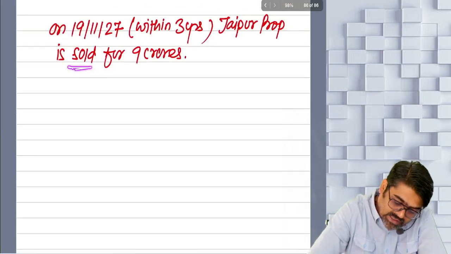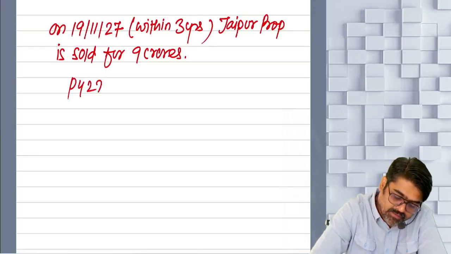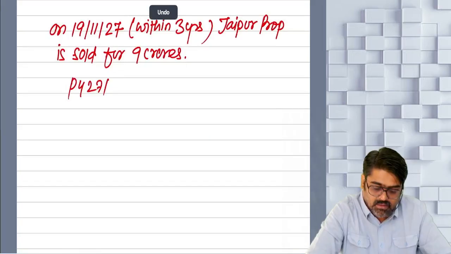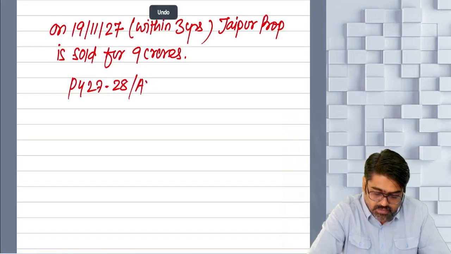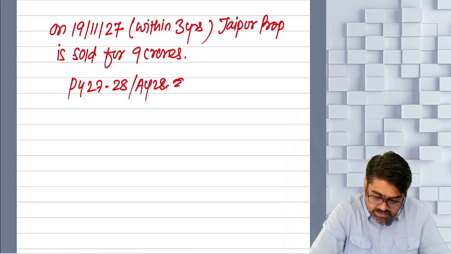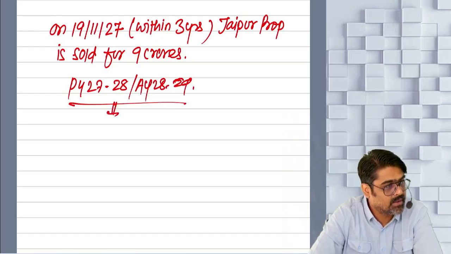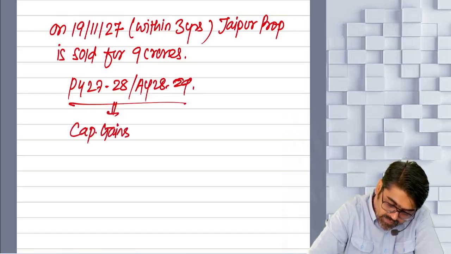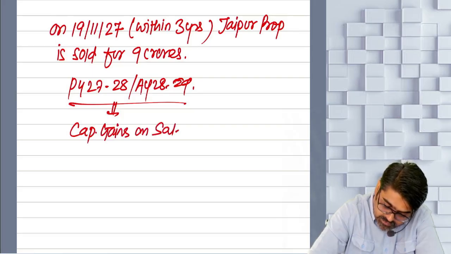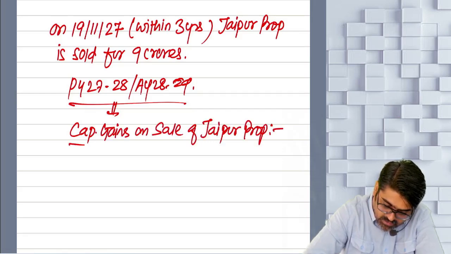Now, when you sell the Jaipur property in 27-28, so in the previous year 27-28, that is assessment year 28-29, will you calculate the capital gains of Jaipur property? So, capital gains on sale of Jaipur property will also be calculated.